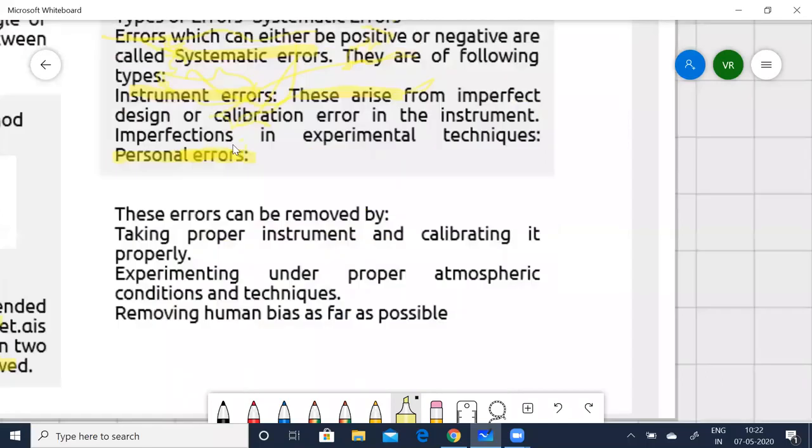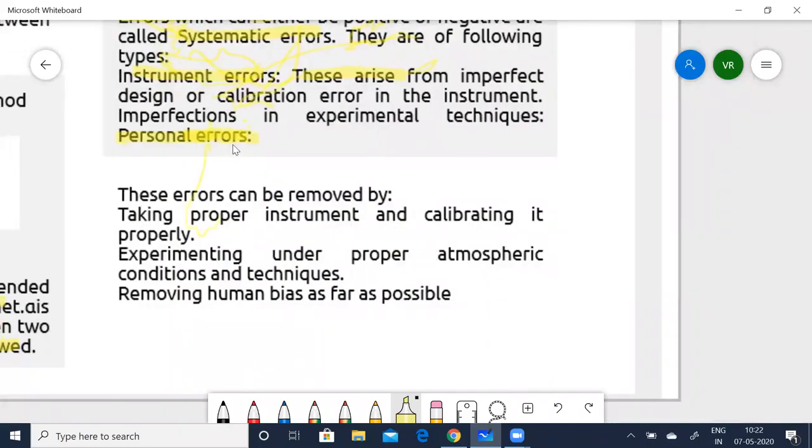These errors can be removed by taking proper instruments and calibrating them properly, following all the rules while measuring. For example, it can be anything, a table, or when I say minute measurements, it can be a small wire. So experimenting with proper atmospheric conditions and techniques, and removing, this is very, very important, removing human bias as far as possible, that can be reduced.